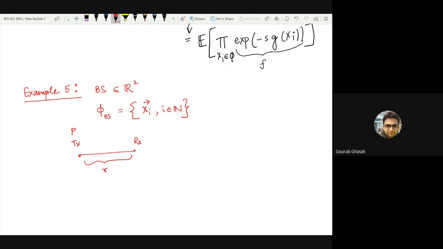Do you remember that there was something called the Friis equation? Yeah, the Friis transmission equation. So what was it? That was the power transmitted times the gain of the antennas, if we consider the antennas to be the transmitter and receiver, so the product of the gains times the power transmitted times wavelength divided by 4 pi r square, and also some polarization mismatch. Right. So let's say that these gains are fixed quantities and the power is a fixed quantity, and we combine each of them in this term P.